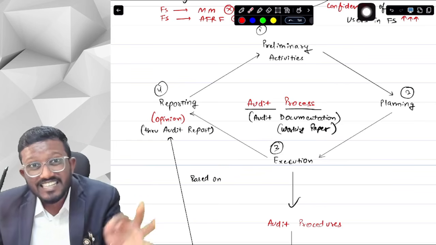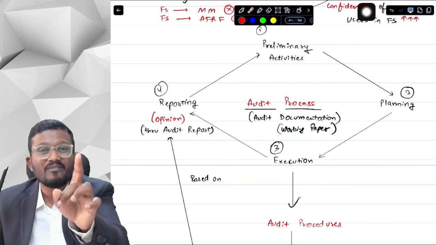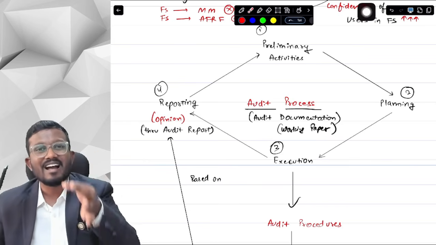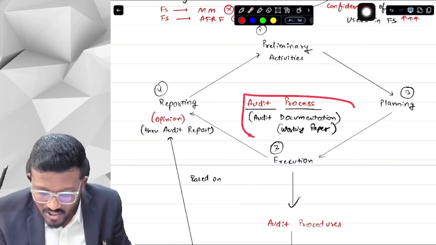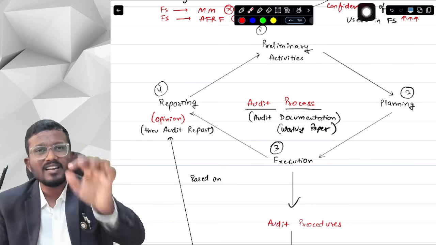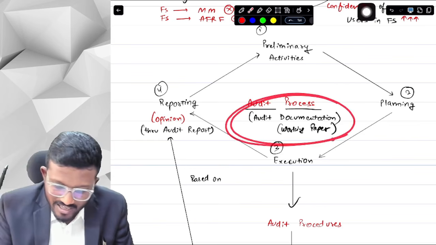So for all these things, to maintain control over the audit, to prove that you have done the audit correctly, to know what you have done and to see that you have obtained all the evidences, audit documentation is prepared. So that even after 1 to 2 years, if anyone wants to review what you have done, they can directly review from the audit documentation that you have prepared. That is why audit documentation is much more necessary.